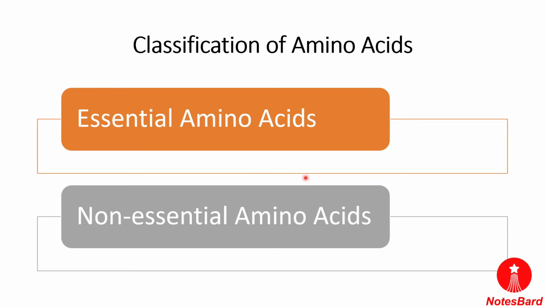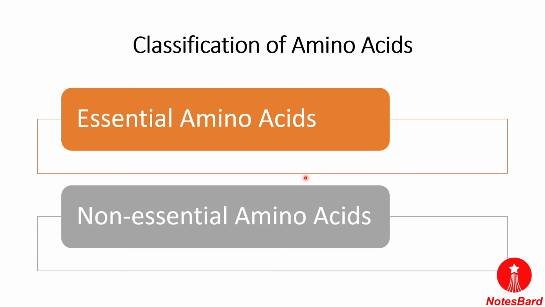Now if we want to discuss what an amino acid is like, what the structure of an amino acid is, then amino acids are usually colorless and crystalline solids. They are water soluble, they have high melting points, and they behave like salts rather than simple amines or other carboxylic acids.